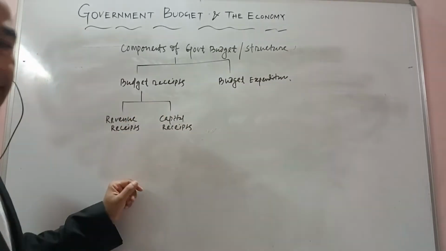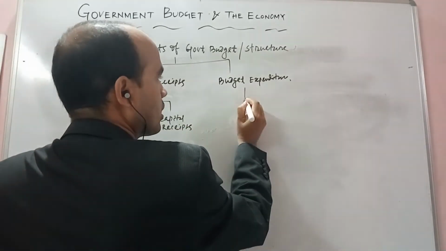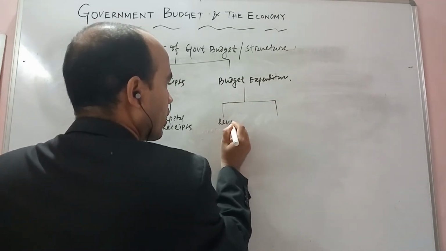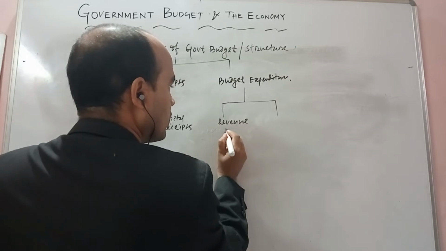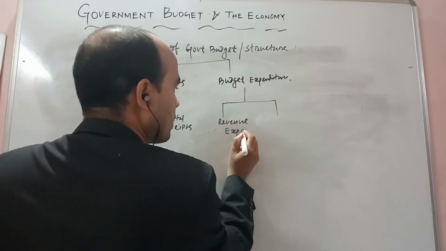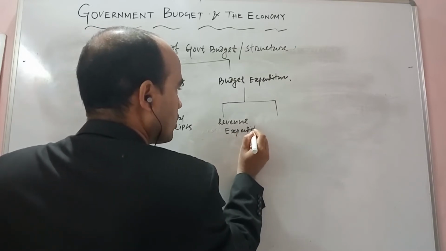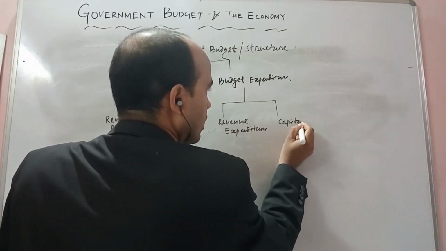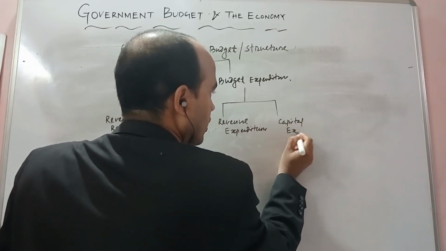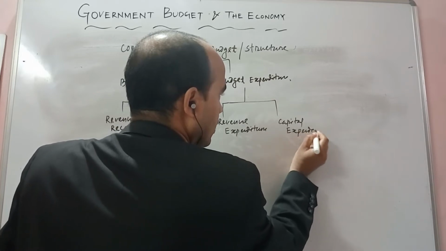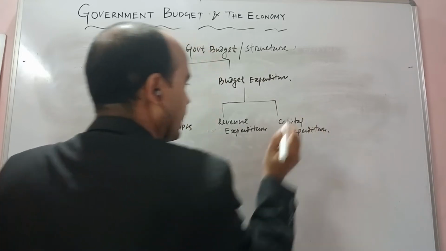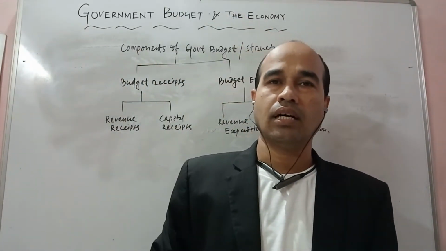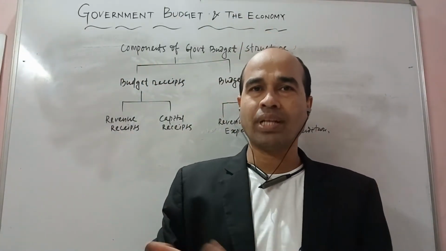And in the budget expenditure, there are also two types: one is called revenue expenditure, and the other is capital expenditure. Okay. Sir, how can you say which receipt is known as a revenue receipt?